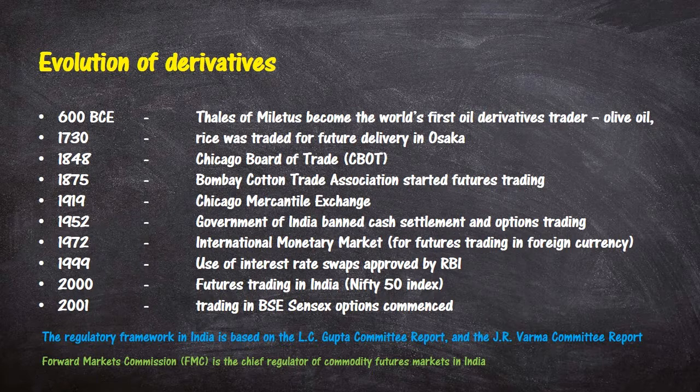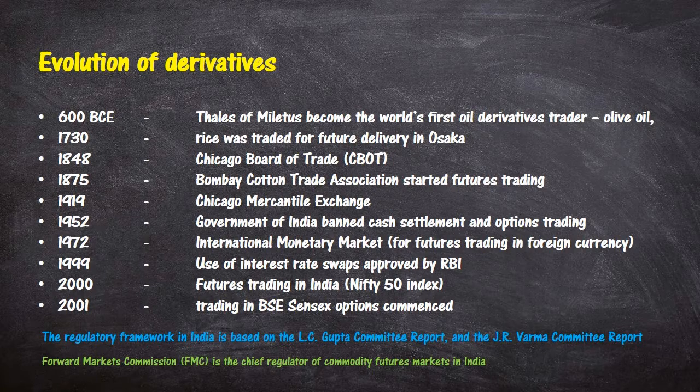In 1999, use of interest rate swaps was approved by the Reserve Bank of India. In the year 2000, futures trading in India came into being, on the Nifty 50 index. In 2001, trading in BSE Sensex options became a possibility, and now you can either trade in stocks as a commodity or in indices.